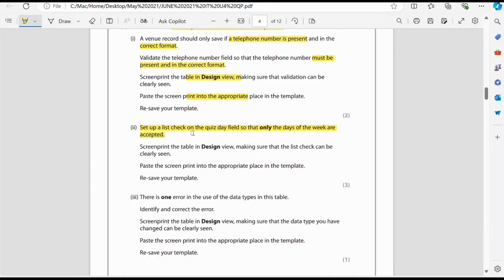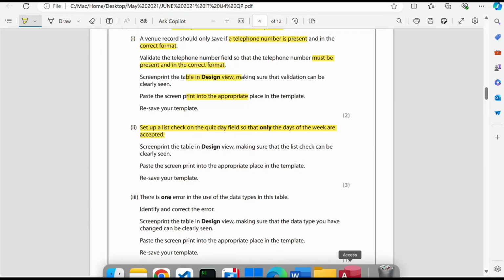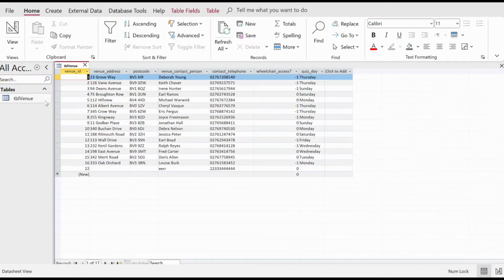Set a checklist. A checklist is like when you register on some website, they give you an option, right? You are female or male, and it comes as a drop down, when you click it comes down. This is similar to that. If we open the database, you can see the quiz of the day is like this. They already provide Thursday, but they want that when we click here we will get a list of options from which we can choose.